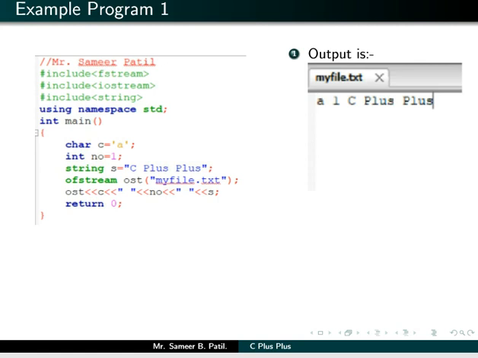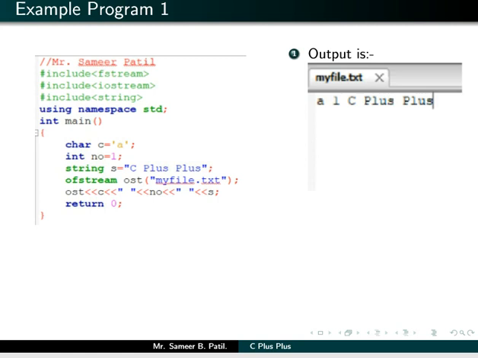We have created one character called C, which is initialized with the character A. Then we have an integer variable called number, which is initialized to 1, and then we have a string called S, which is initialized with C space plus space plus. Then we are creating an object of the ofstream class called ost, and in brackets we are passing myfile.txt.